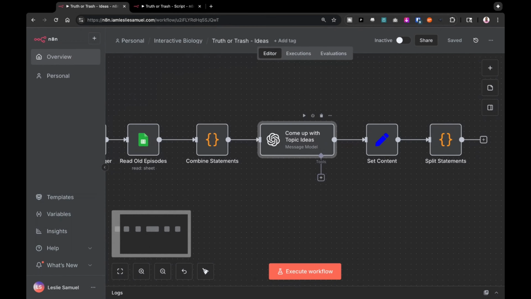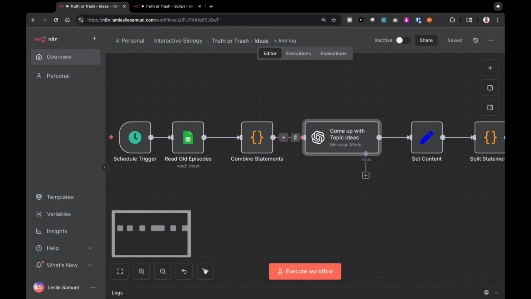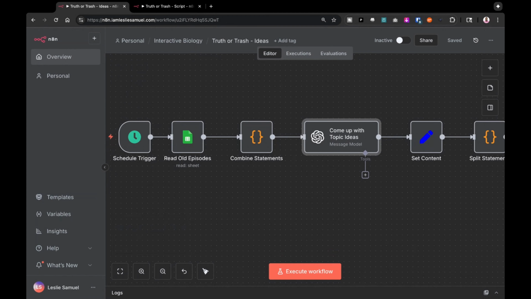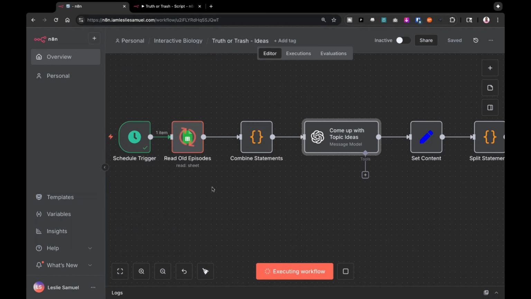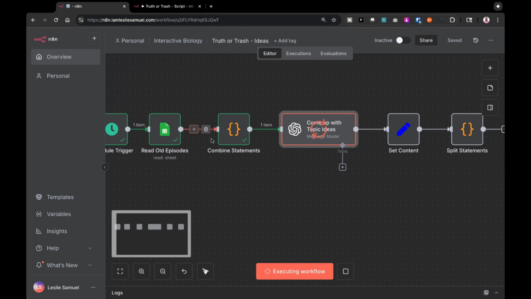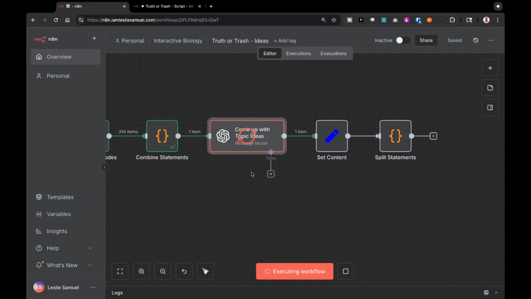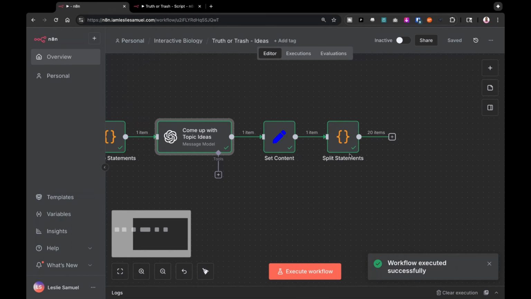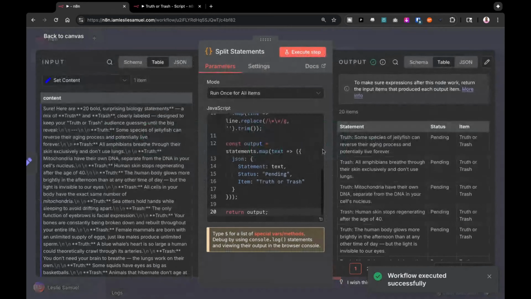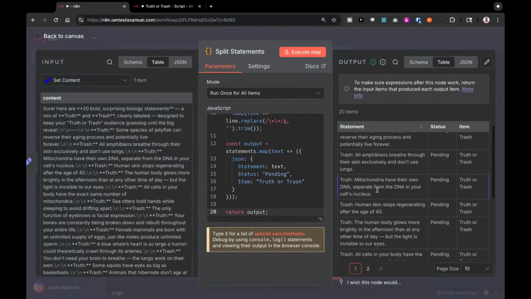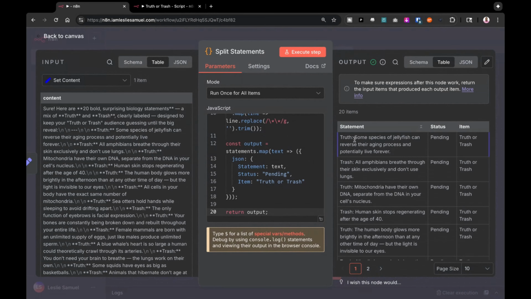Now, I should have tried this before we did this, because I haven't actually done this in months, and sometimes things will break, but we're going to try it really quick to see if it's going to work. I'm executing the workflow. You can see it found 314 items. It's sending it to ChatGPT. Oh, it worked. Okay, sweet. I'm going to open this up right now. I'm glad it worked. So here are some of the topics.